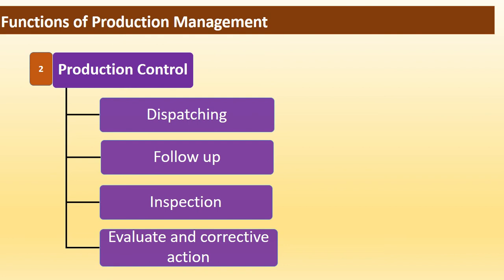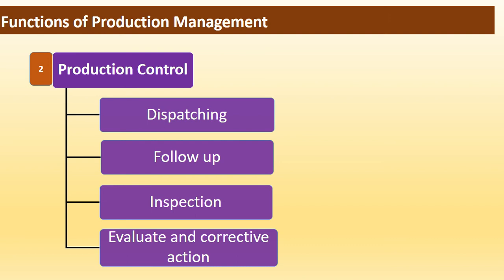Now let us see one by one. First, dispatching. Dispatching is involved in setting the production activities in motion through the release of orders and instructions for the starting of production according to the routing and scheduling.